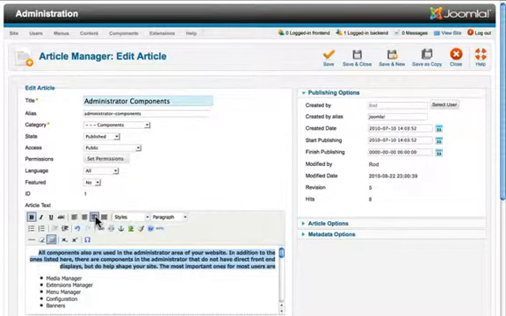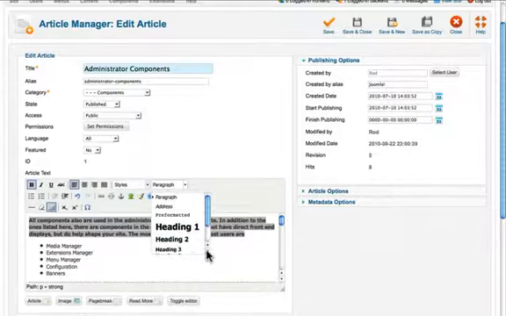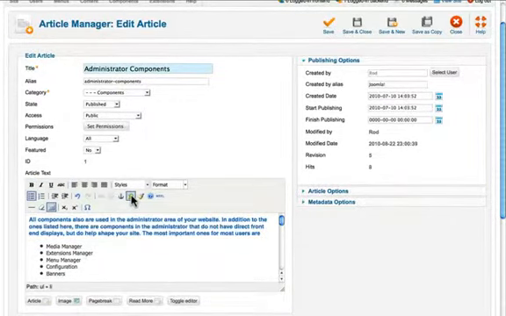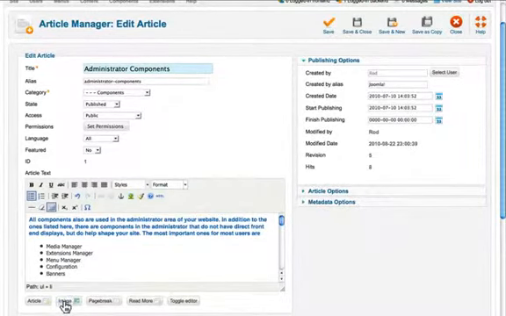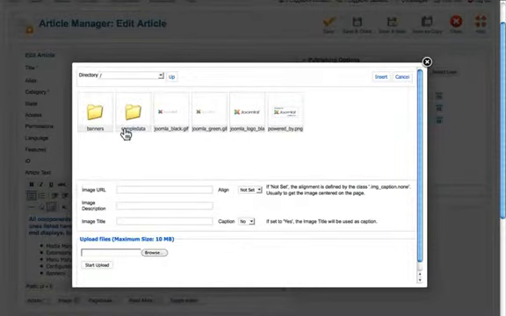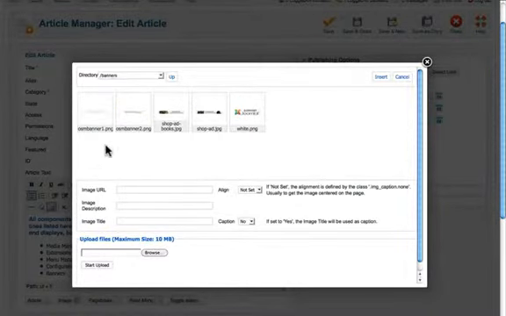But I can right justify, left justify. I can change the way the tags are in the article. Let's make that an H3. I can insert an image. Unfortunately, image insertion without JCE is practically useless using the editor. However, I can use the image button down here, and it allows me to go through and find the images I want to insert. It also allows me to upload an image right here.